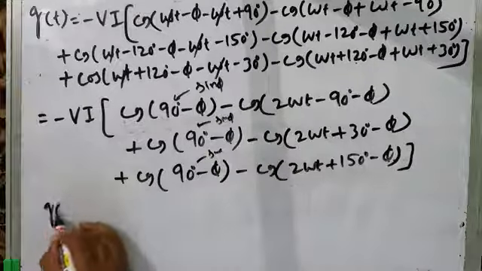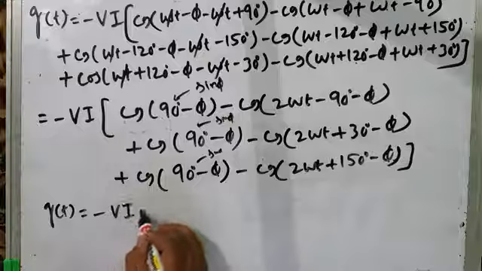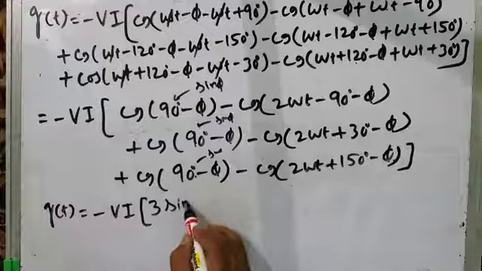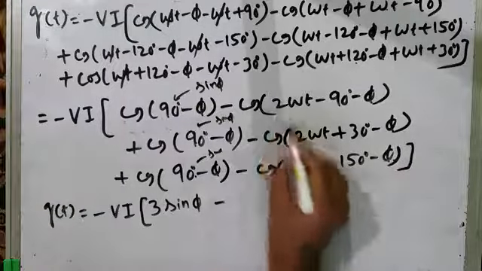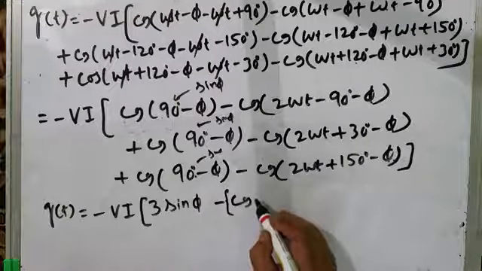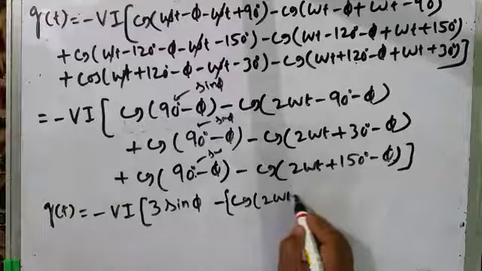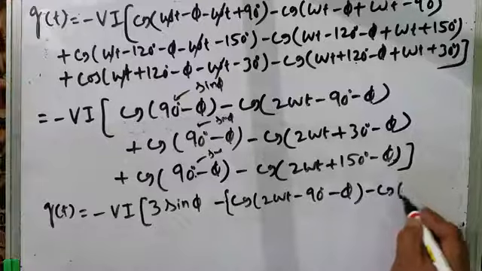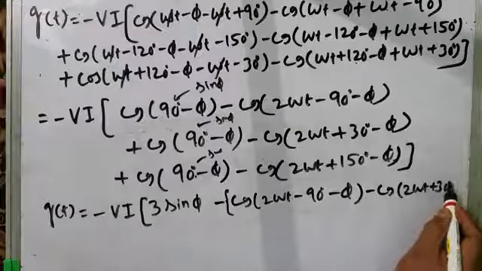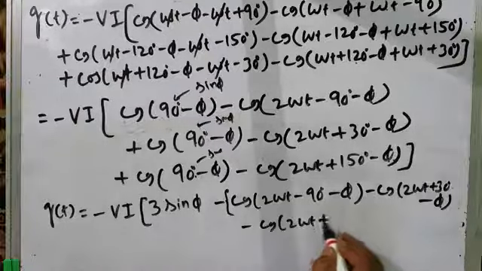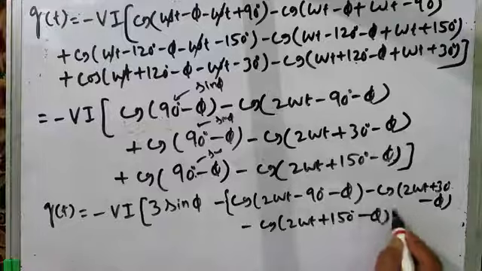So therefore I can write Qt equal to minus Vi. What is inside? Sine phi plus sine phi plus sine phi, 3 sine phi. Then minus these terms, I can write them within the curly brackets: cos of 2 omega t minus 90 degrees minus phi. Then second term is this, minus cos of 2 omega t plus 30 degrees minus phi, minus cos of 2 omega t plus 150 degrees minus phi. So let me write them this way.